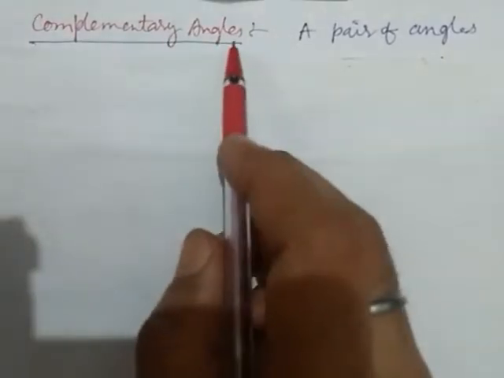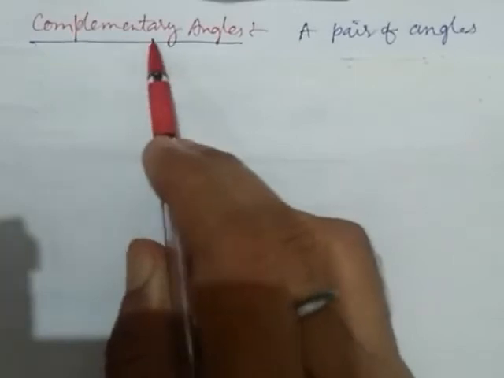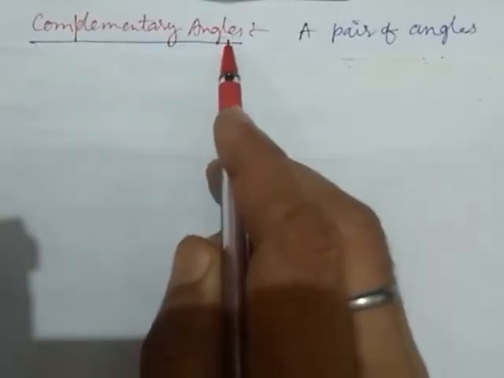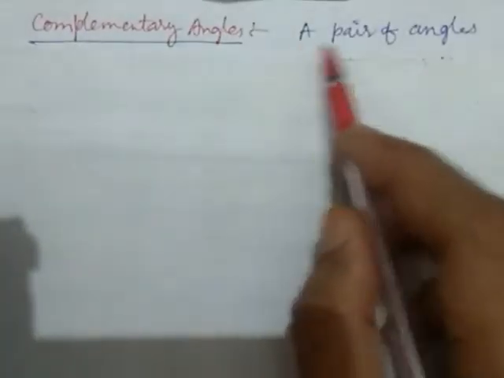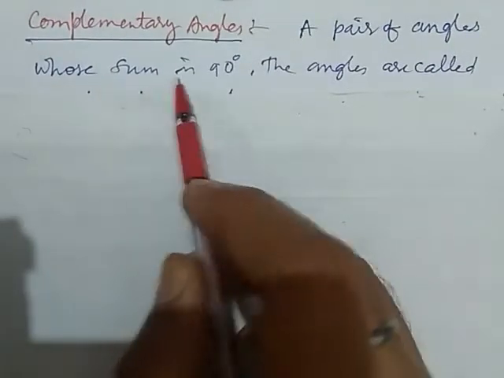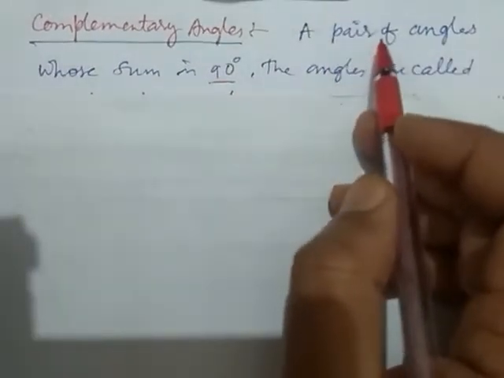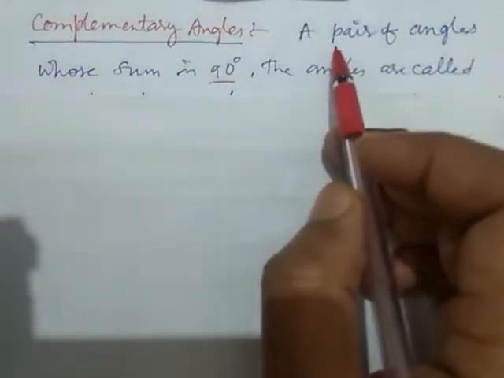Complementary angles. Now we understand complementary angles. What are they? A pair of angles whose sum is 90 degrees. There are two angles. That's why we write here pair.